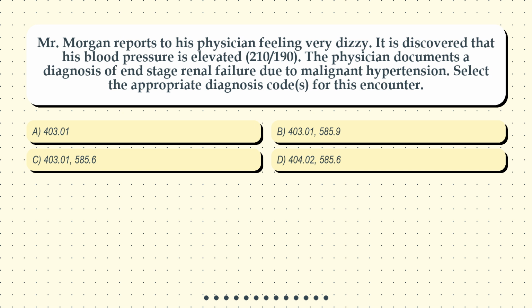Option A. 403.01. Option B. 403.01, 585.9. Option C. 403.01, 585.6. Option D. 404.02, 585.6.